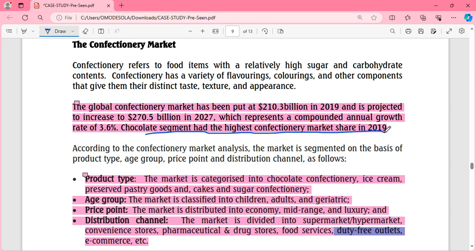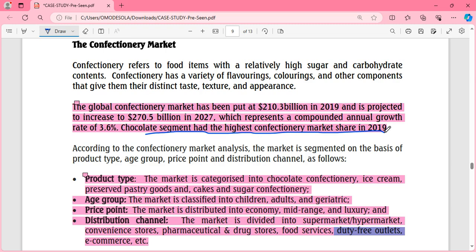Now this explains why a company like Spicy will be having high profits or increased revenue, because the chocolate segment is their major segment. They just told us they were doing chocolates majorly, but they expanded to sweets, cakes, and all of that. But the major thing they're doing is chocolate, and they're telling us chocolate is the highest confectionery market. They're doing milk chocolate and many varieties of chocolate, as explained earlier. You understand? So this is an indication of why a company like Spicy would have high profits or high revenue.